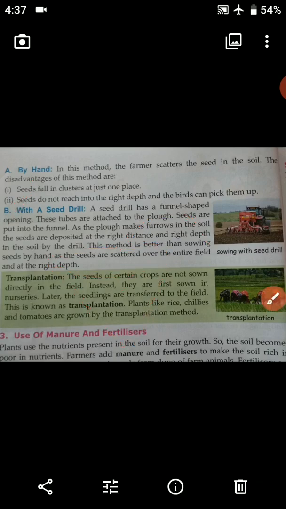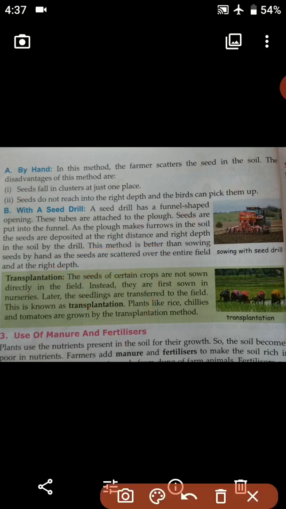Seeds are put in the funnel. So seeds are put over here in the funnel, and as the plough makes furrows in the soil, the seeds are deposited at the right distance and the right depth in the soil by the drill. So students, with the help of a seed drill, we can deposit the seeds at the right distance and at the right depth.